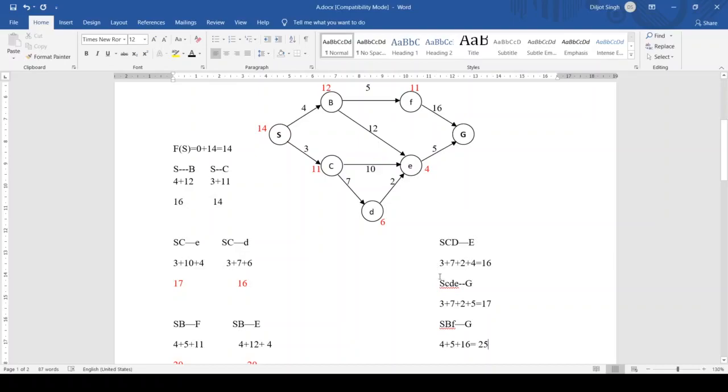So the optimal value which will take us from the start node to the goal state is 17, and the path will be S, C, D, E, G. This is the optimal path that we should follow if we want to reach from the start to the goal state. Thank you, class.